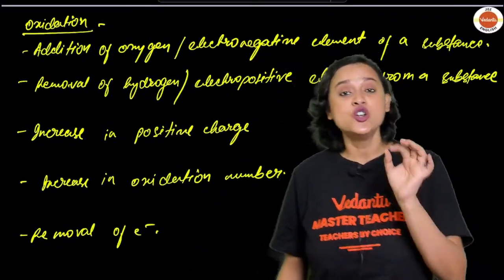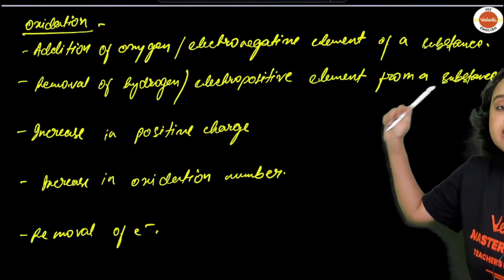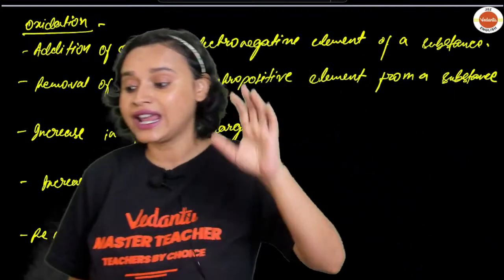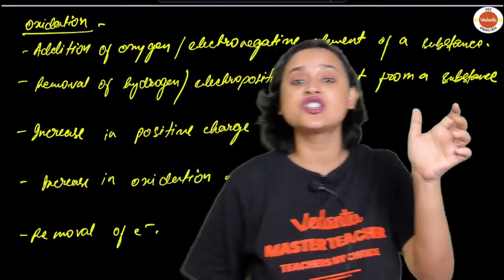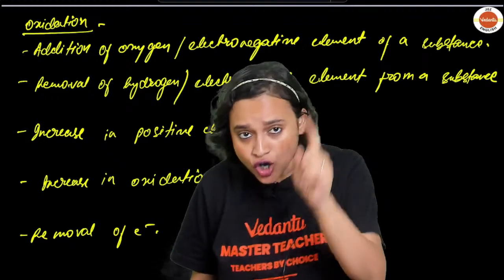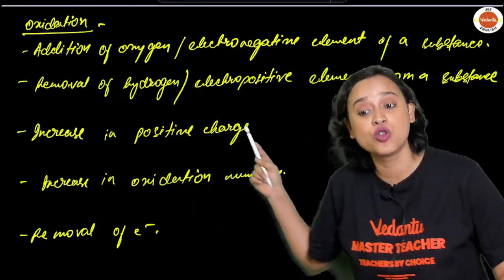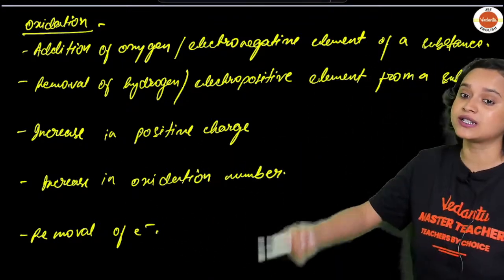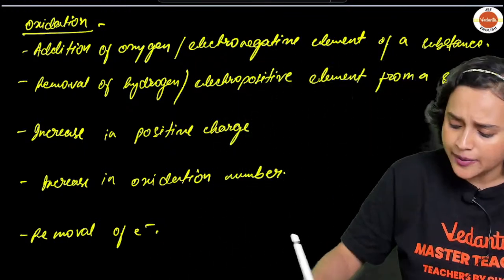Oxidation is not only addition of oxygen, but it can be an addition of an electronegative element to a substance. Any electronegative element, when attached to a substance, also means oxidation. Not only that, later on we figured out that removal of hydrogen or an electropositive element from a substance is also oxidation. Let me give you an example here.